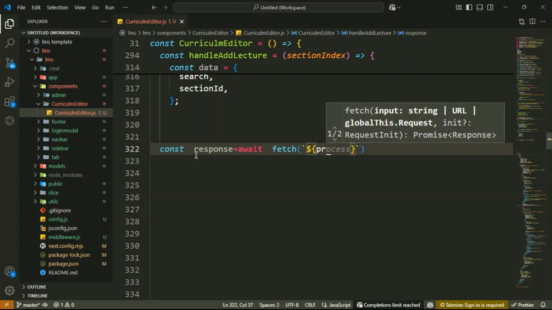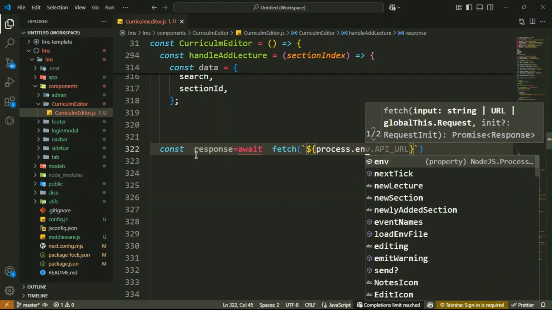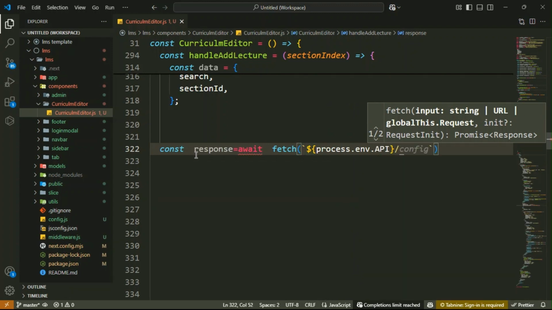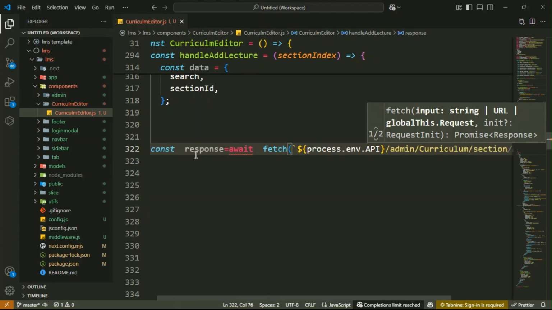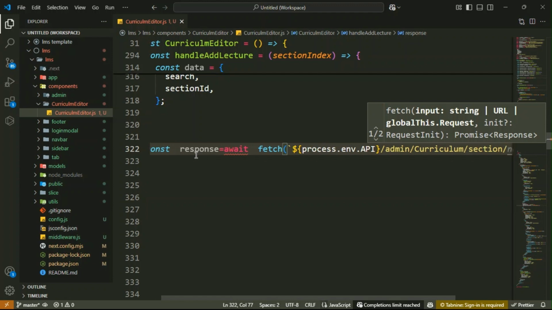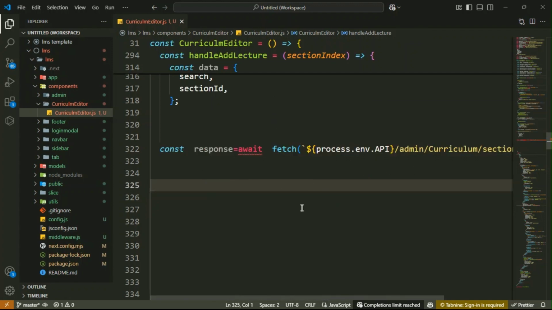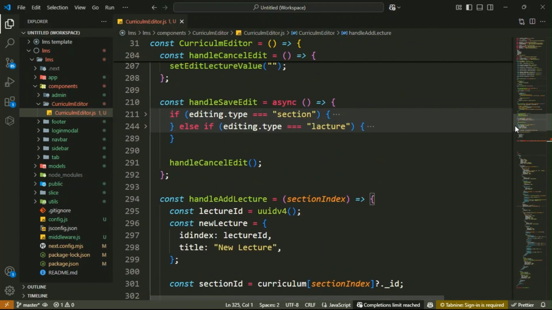Then inside it here you have to write process.env dot API and then forward slash. We have not yet created this API endpoint, but we will create it now. That is the curriculum. Then forward slash section. Then inside it, that is lecture. Okay, this is a lecture. Here you got this one. That is the await keyword. Okay, so here you have to make your function async.